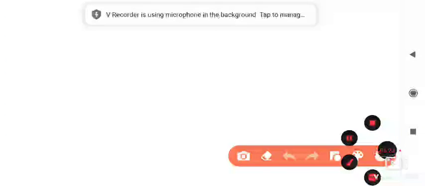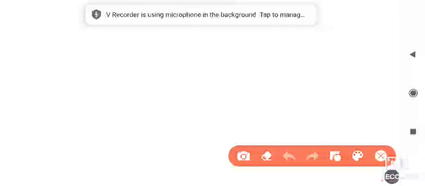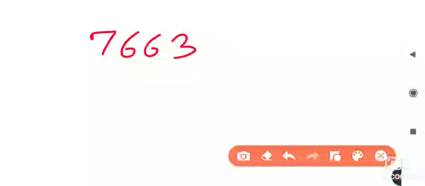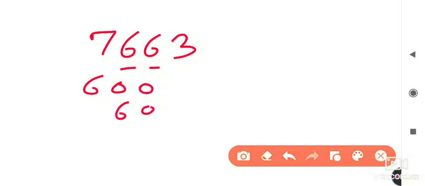So the question is, what is the difference between the place values of 6 in the number 7663? In this number, we have to find the difference of the place values. Here the digits are the same, 6 and 6. This 6's place value is 600 and this 6's place value is 60.